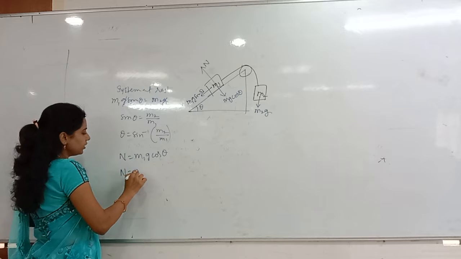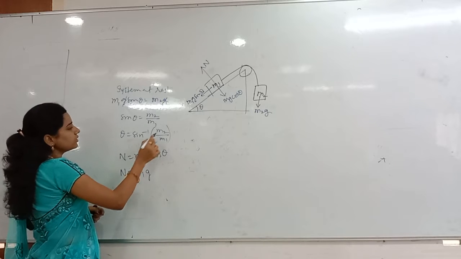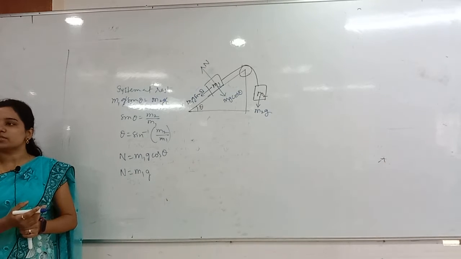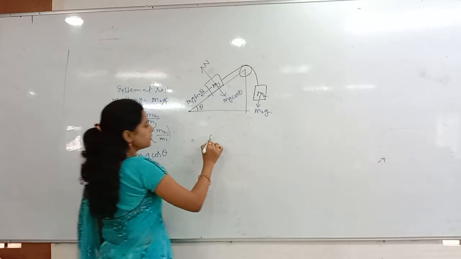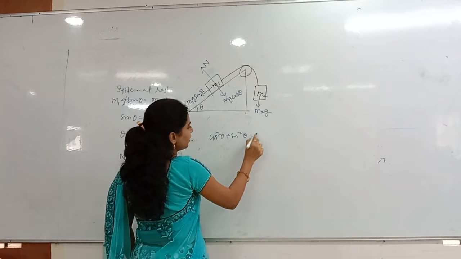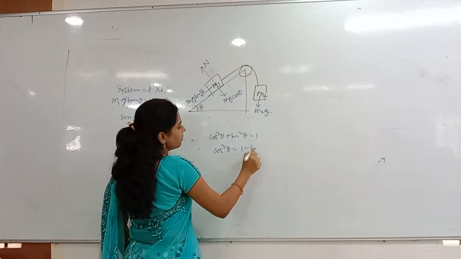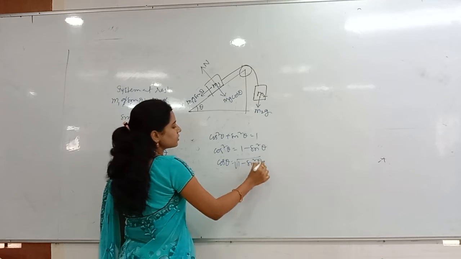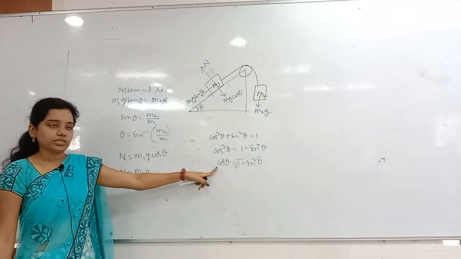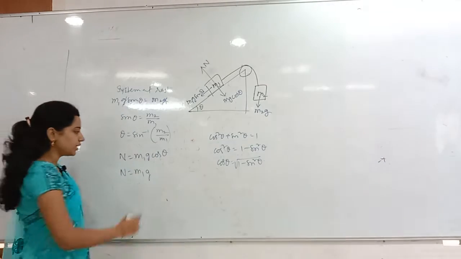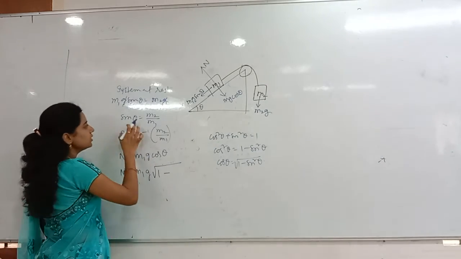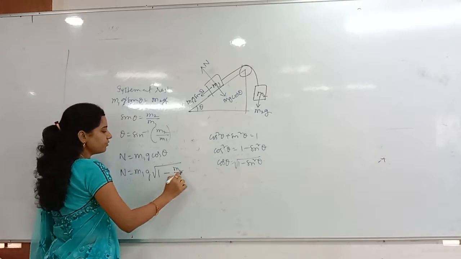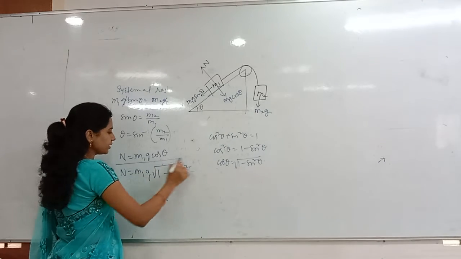See, N is equal to m1 into g. Sin theta is m2 by m1, so what is the cos theta? Cos square theta plus sin square theta is equal to 1. Then cos square theta is equal to 1 minus sin square theta. Then cos theta is equal to under root 1 minus sin square theta. So for cos theta, I can write under root 1 minus sin square theta, which is m2 by m1 whole square. This is the normal reaction.